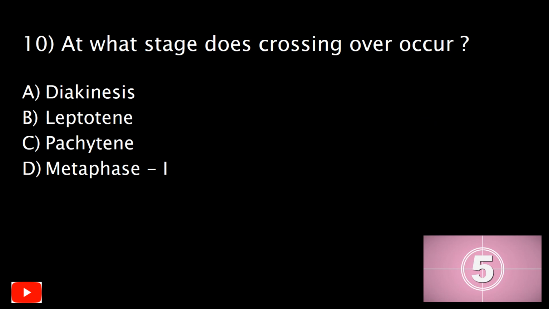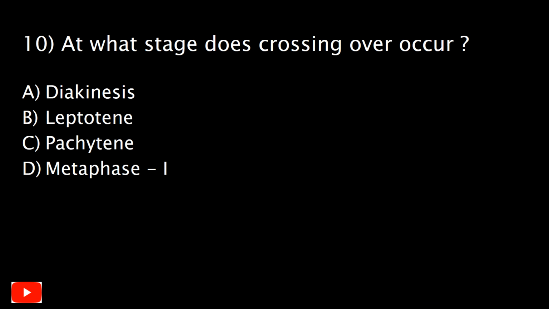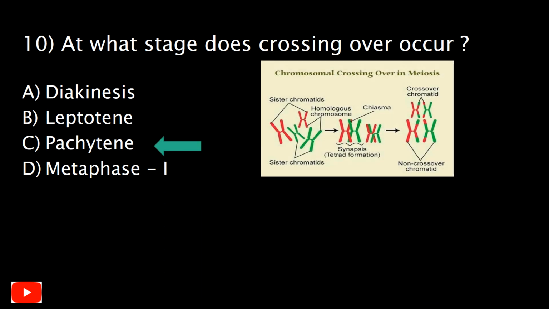Question number 10. At what stage does crossing over occur? And your options are A. diakinesis, B. leptotene, C. pachytene, or D. metaphase 1. And the correct answer is C. Pachytene. Pachytene occurs during the third substage of meiosis. The chromosomes continue to condense. Crossing over takes place at this stage, and at each point of crossing over, there is a formation of chiasma between non-sister chromatids of homologous chromosomes.